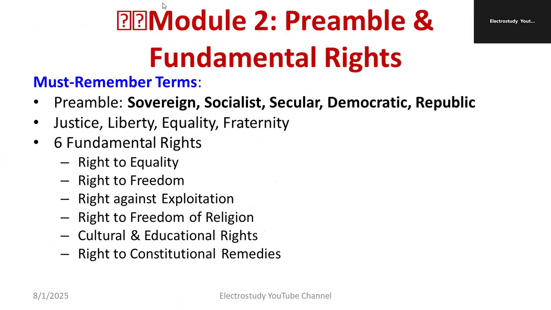Coming to module number 2, preamble and fundamental rights. You must remember the following terms. Preamble: sovereign, socialist, secular, democratic, and lastly republic. Also focus on justice, liberty, equality, fraternity. Six fundamental rights: right to equality, right to freedom, right against exploitation, right to freedom of religion, cultural and educational rights, and right to constitutional remedies. These are the important six fundamental rights.